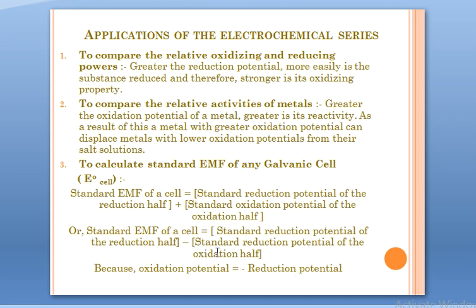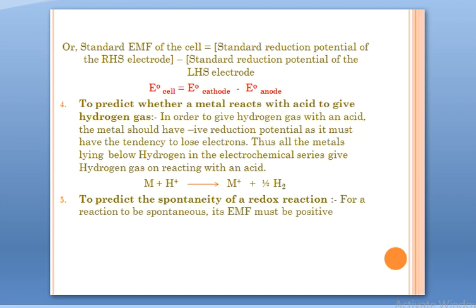But this part of the equation is standard reduction potential, no doubt, but of which half? Of oxidation half. Moving further, we can say standard reduction potential of the right hand side electrode minus standard reduction potential of the left hand side electrode is the standard EMF of the cell, because the reduction half is always on the right hand side and oxidation half is always on the left hand side. But we are taking the reduction potential of both. In a very simple manner, we can say E0 cell.